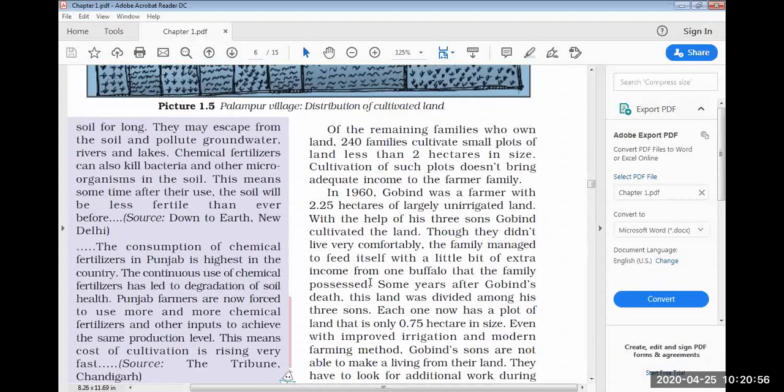I'm giving you 30 seconds, write the answer. Think in your mind. Govind is having one buffalo. With the help of that buffalo, he was getting extra income. How? The buffalo is giving milk, very good, Khushi. So they were selling milk, very good. Anything more? By selling milk, same answer. Any other answer? I do accept. Buffalo used to give milk and they used to sell milk. Any other use of buffalo? By selling milk, Prisha also, Achal the same thing, Tejasvi the same thing.